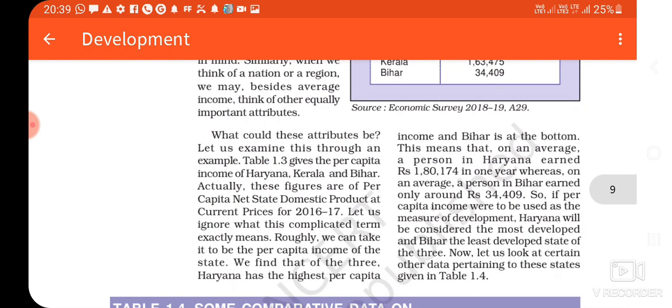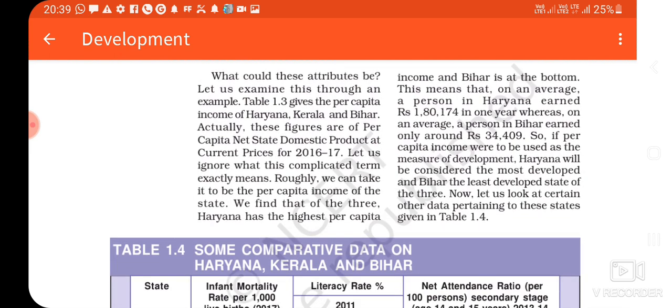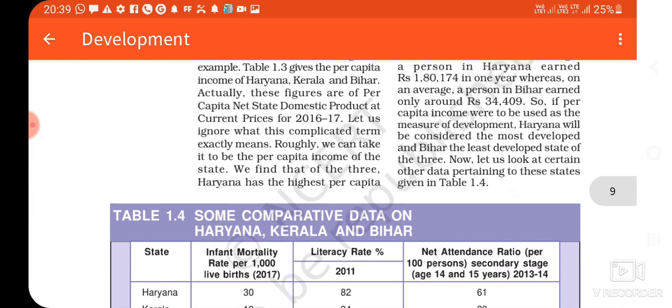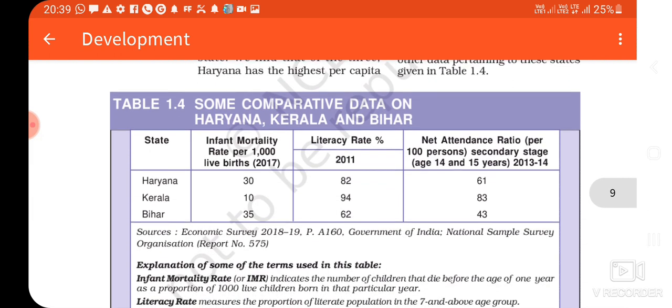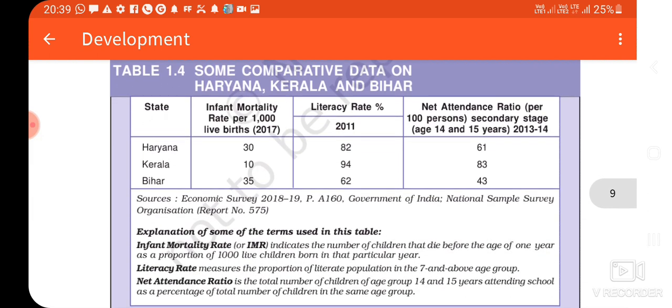Now we move to the net attendance ratio according to the year 2013-14. Haryana has 61, Kerala has 83 and Bihar has 43. Now we conclude that more income cannot give us a better and balanced life till we have good records of the Human Development Index.